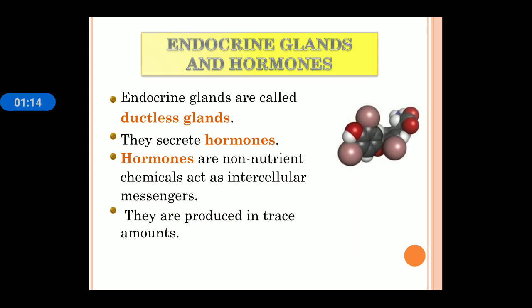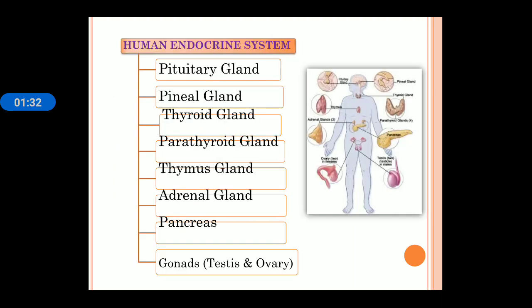Now, endocrine glands and their hormones. Endocrine glands are called as ductless gland. They secrete hormones. Hormones are the chemical messenger, and they are non-nutrient in nature, and they produce in trace amount. These are the characteristics of hormone. Now, human endocrine system consists of different glands: pituitary gland, pineal gland, thyroid gland, parathyroid, thymus, adrenal gland, pancreas, gonads.